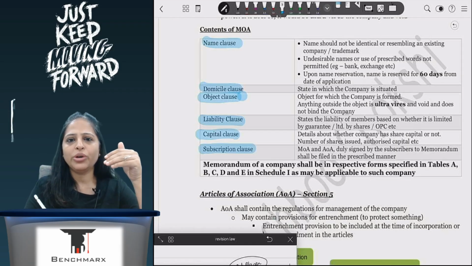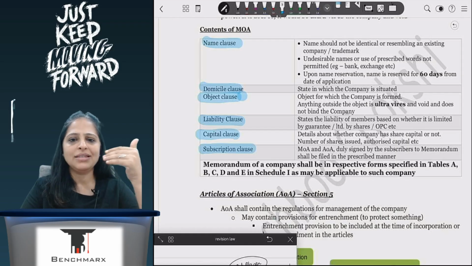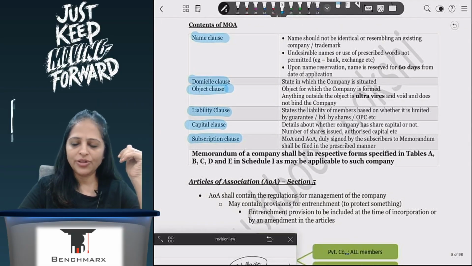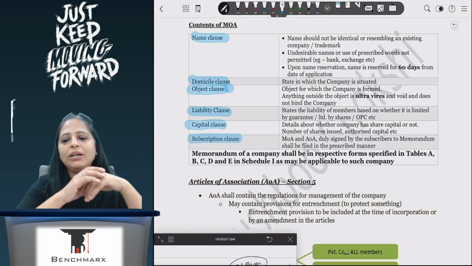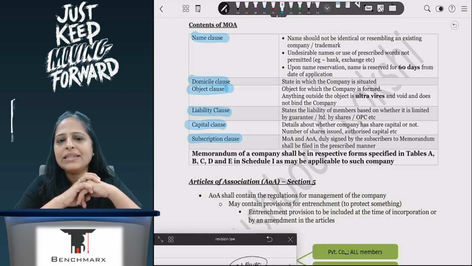So the promoters who want to take up shares in the company, how many shares they are taking and how much amount they are committing that they will pay once the company has been incorporated, and the signature of the witness. So these are the things which will form part of my memorandum of association. It is considered to be a public document. Every person who's dealing with the company is and should be aware of the details which are mentioned in the memorandum of association. So tomorrow they cannot come and say that they were not aware of what's mentioned. That comes from your doctrine of constructive notice.